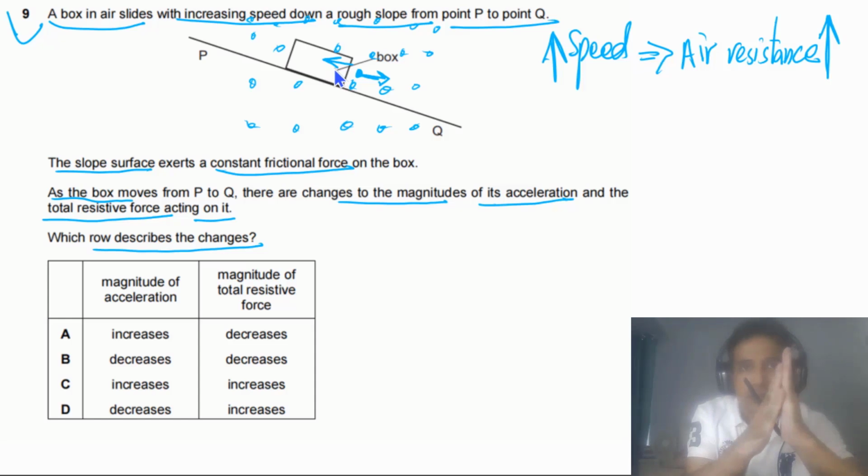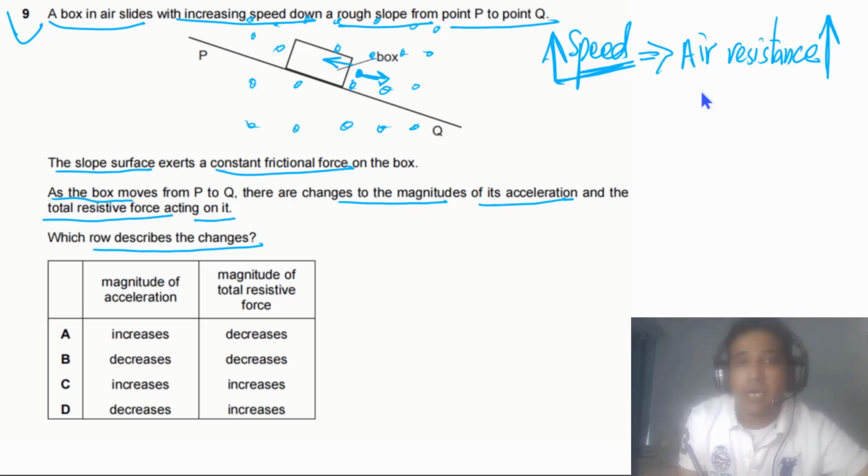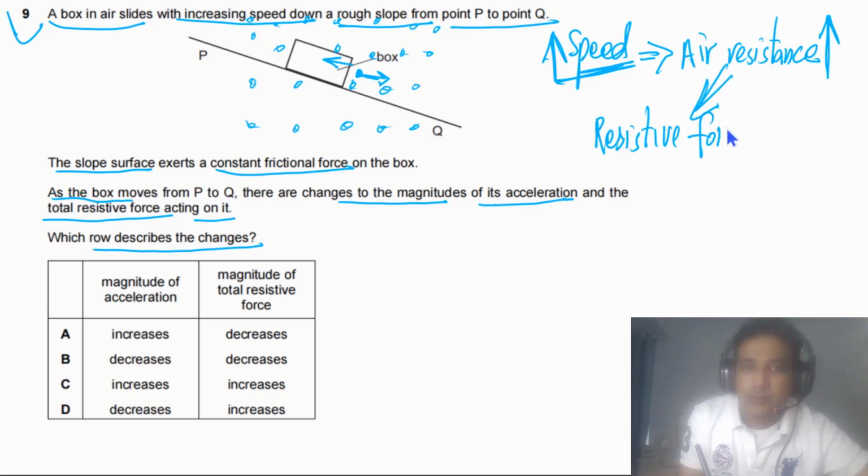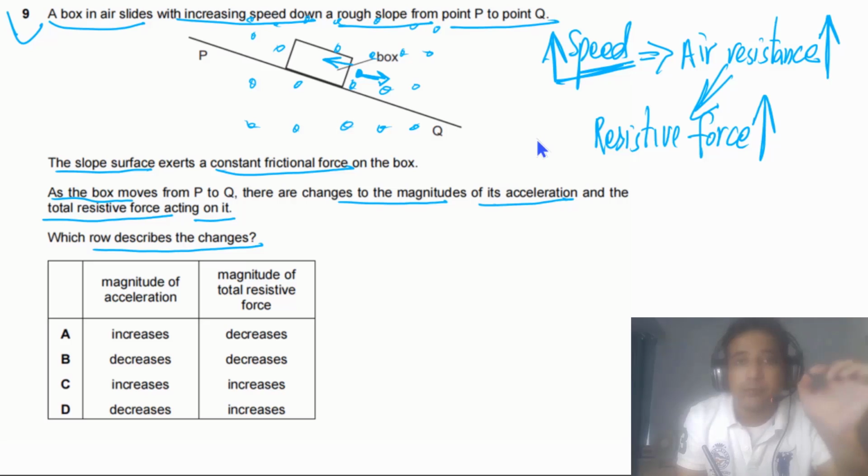If this box hits air particles harder, it will exert more force on the air particle, so the reaction force on the box also will be greater. So that's the reason, as the speed of the box increases, air resistance also increases. As air resistance increases and friction remains constant, we can say the total resistive force increases, because total resistive force is the sum of friction plus air resistance.